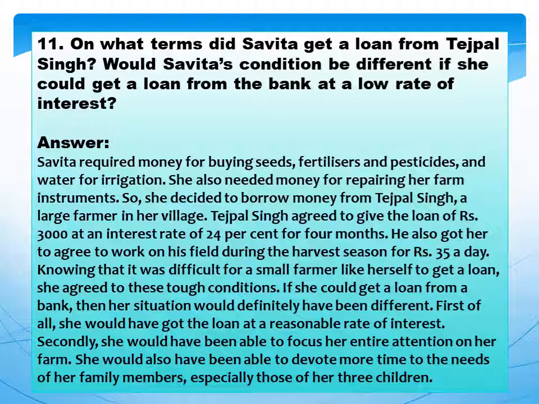If she could get a loan from a bank, then her situation would definitely have been different. First of all, she would have got the loan at a reasonable rate of interest. Secondly, she would have been able to focus her entire attention on her farm. She would also have been able to devote more time to the needs of her family members, especially those of her children.